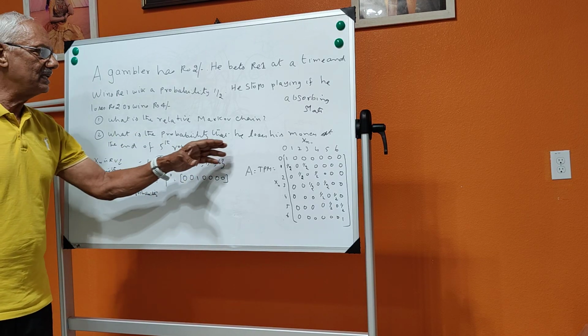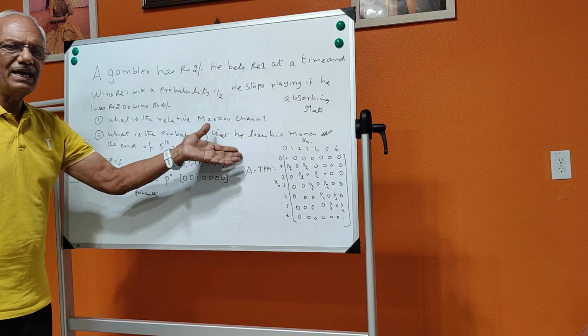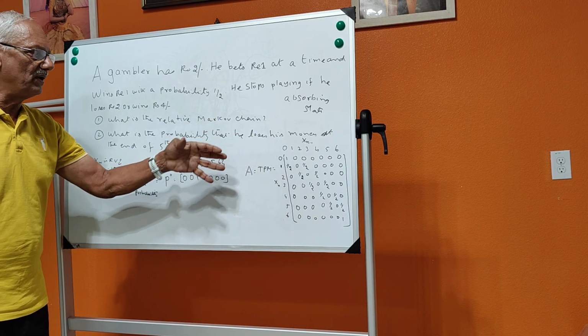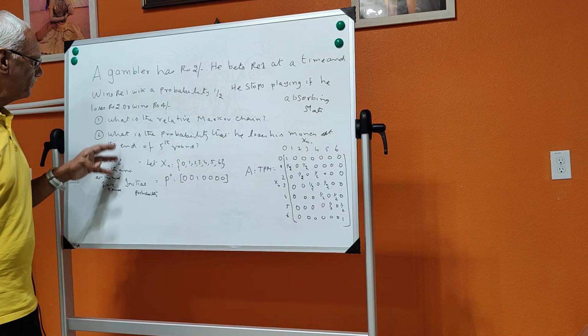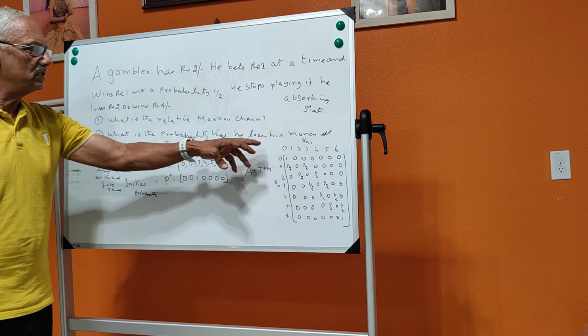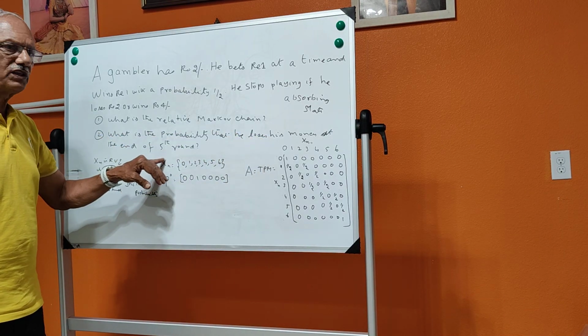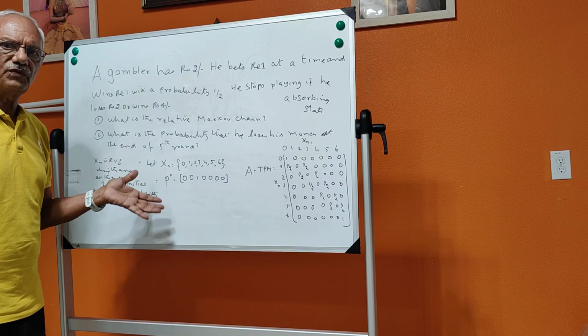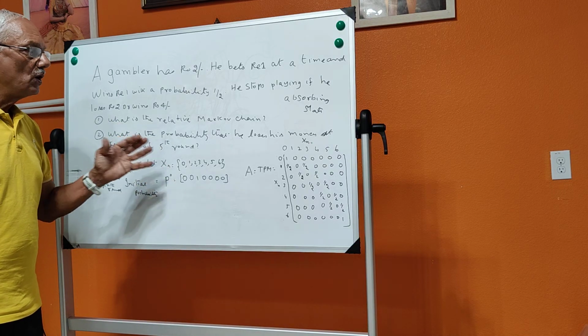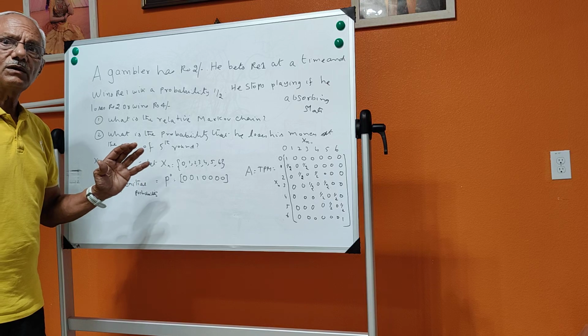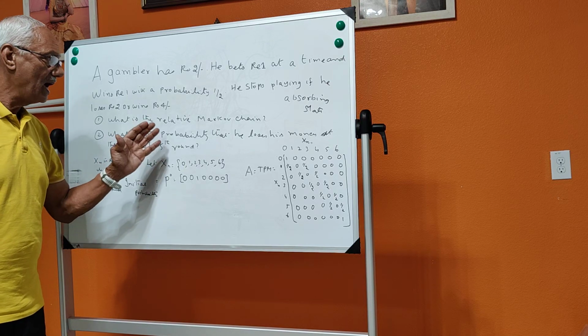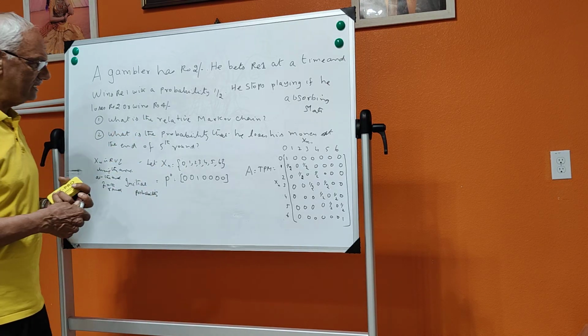What is the probability that he loses his money or he gains money? You can ask in any way. But in this problem you are asked, what is the probability that he loses his money at the end of the 5th round? You can go for the 4th round or 5th round or whatever it may be. So how do you find that? The answer for this question is like this.